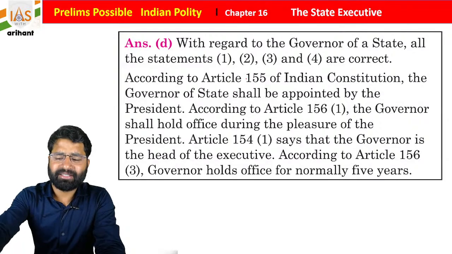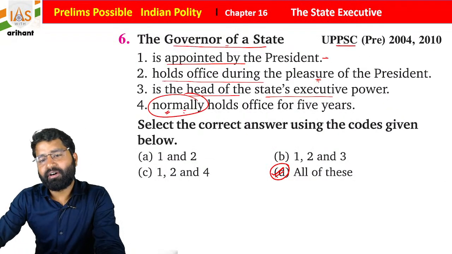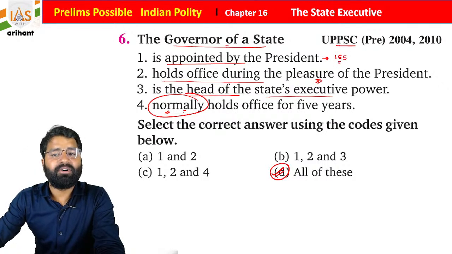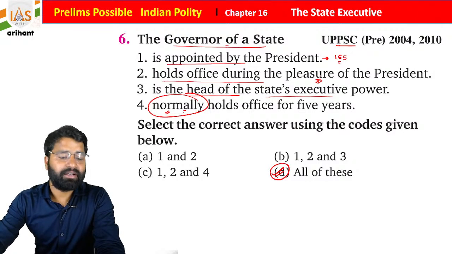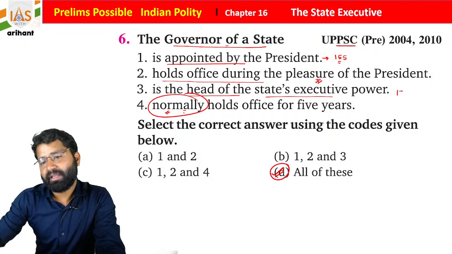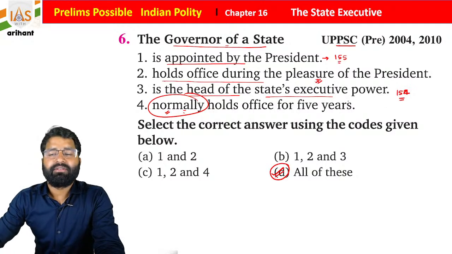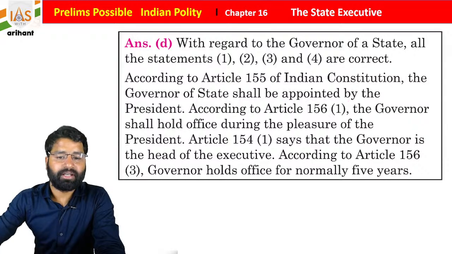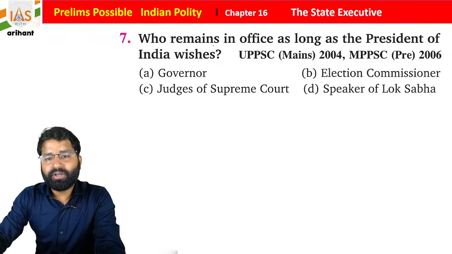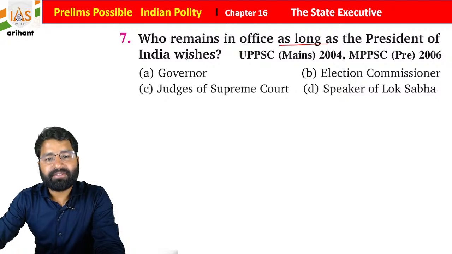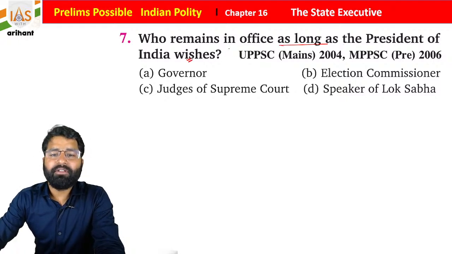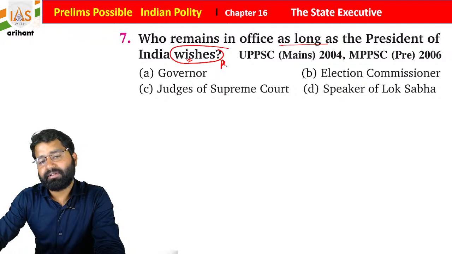Okay, so we already discussed the same. The appointment is by Article 155. He has a term of office, meaning he will function up to the pleasure of the president. The head of the executive power is Article 154. So just remember this, all of the following is correct for the same, students. Now, who remains in office as long as the President of India wishes? The wish of the President of India means basically pleasure, till the time the President wants.